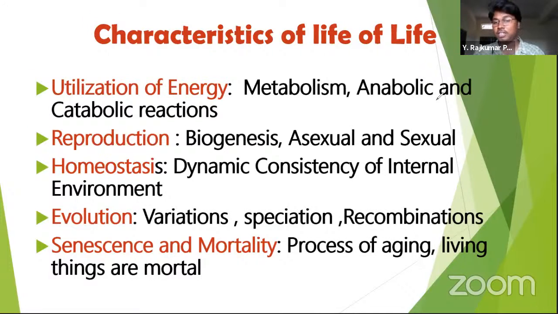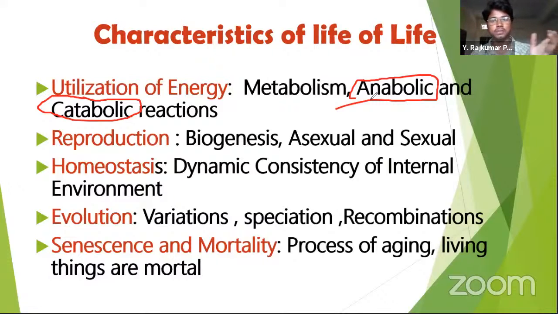Metabolic activities are classified into anabolic reactions and catabolic reactions. Anabolic reaction means the reactions which make up a substance. Photosynthesis is a kind of anabolic reaction where plants utilize carbon dioxide and light and convert them to glucose, which is a new substance.